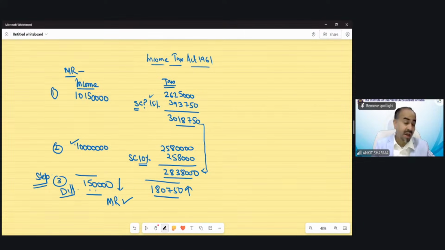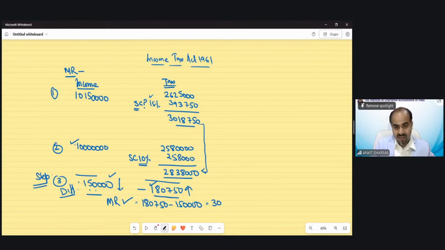And how do you calculate marginal relief? This is difference of tax minus difference of income. So to calculate the marginal relief, the difference of tax minus difference of income. If this is more than 1,80,750, then there would not be any marginal relief.